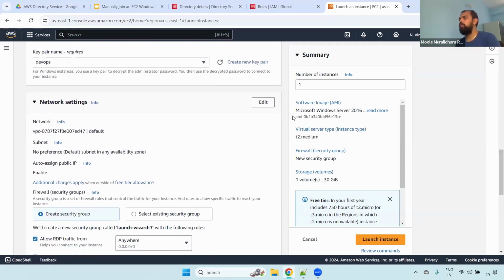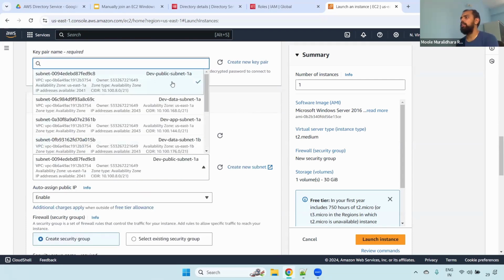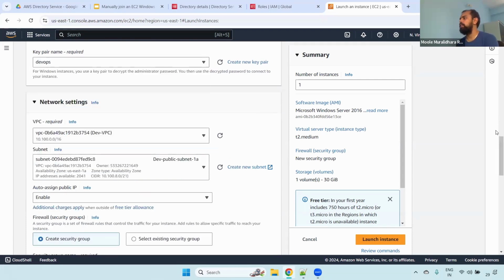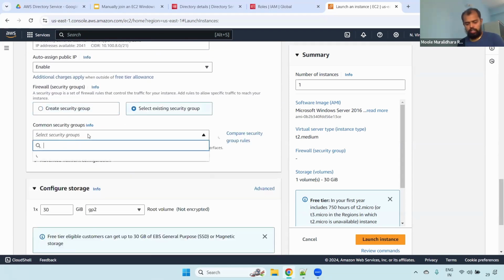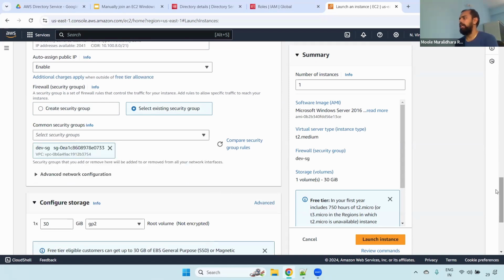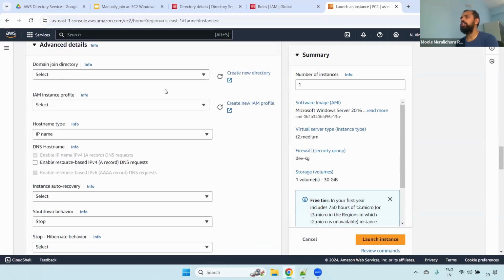Then go to the networking. Here you can select the specific one, dev VPC. I'm selecting the public subnet, and it will automatically assign the IP. We also have an existing dev F1 SG. Select that one; if you don't have one, you can create one. Now you can come down. In advanced details, I'm not selecting domain join and I'm not selecting the instance profile. I'm directly launching the instance. It means this server will be launched, but it has not yet joined the domain.